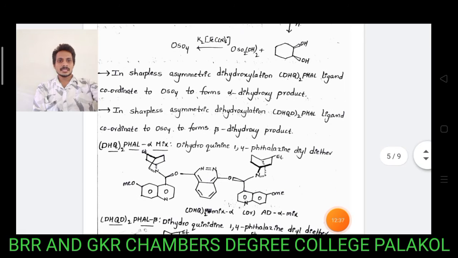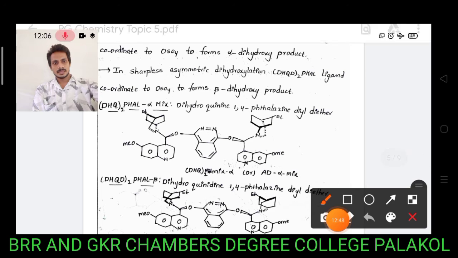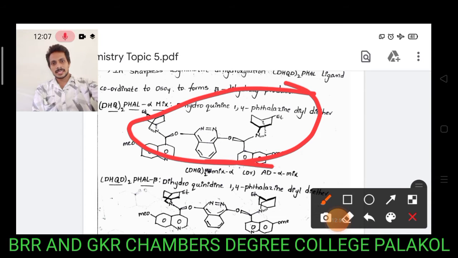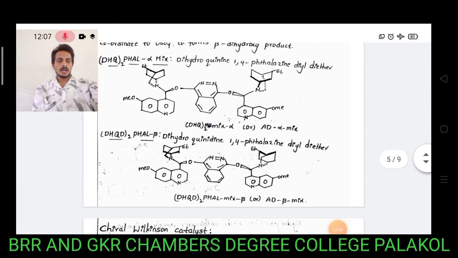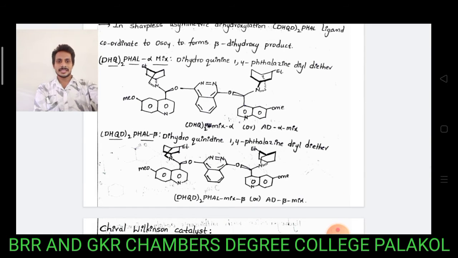These are some of the chiral quinine ligands. Dihydroquinine 1,4 phthalazine diallyl diethers are chiral quinine ligands. The corresponding ligands give alpha dihydroxy derivatives and beta dihydroxy derivatives. Next, our topic is the chiral Wilkinson catalyst.